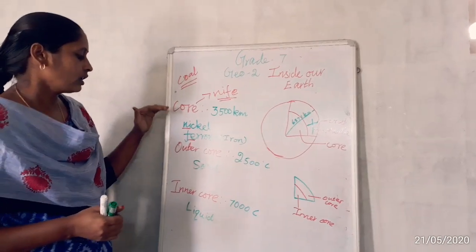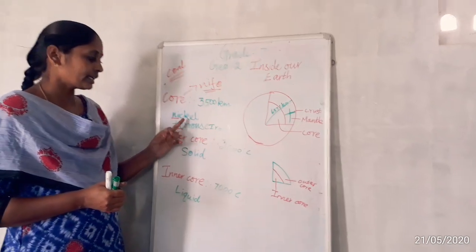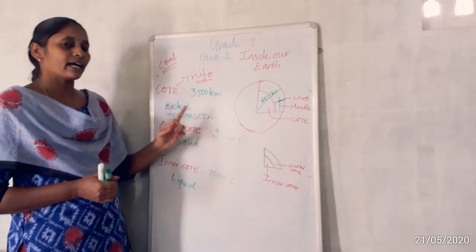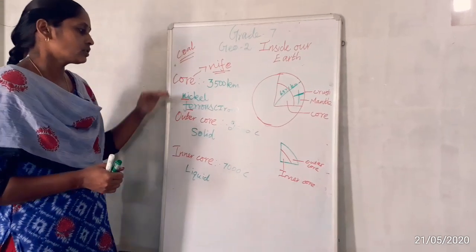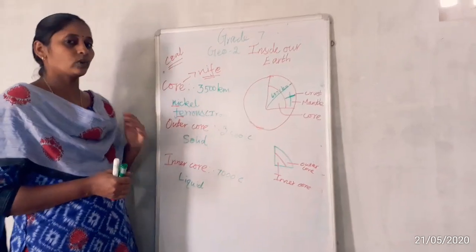So the core is also called Nife. Why? Because of the presence of nickel and ferrous. What do you mean by ferrous? Ferrous means iron. Iron is called ferrous. So the depth of the core is 3500 kilometers.